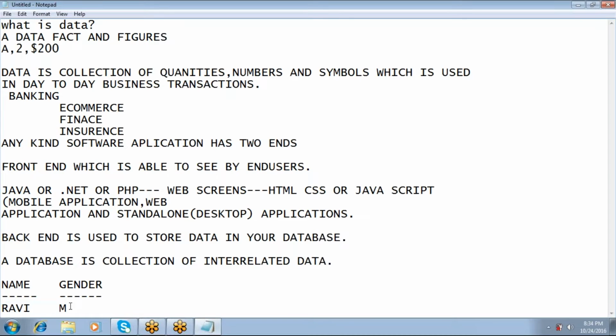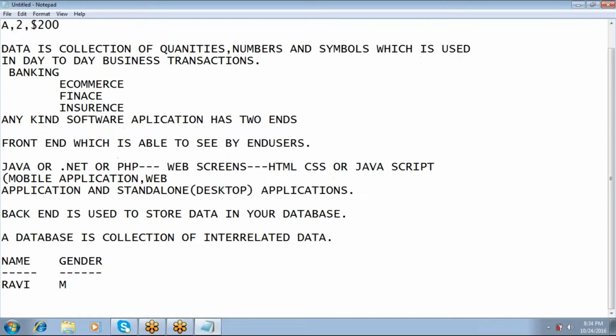So database is a collection of interrelated data. If I would like to store my data in the form of columns and records, there is a concept in Oracle called as table, which holds the columns and records.